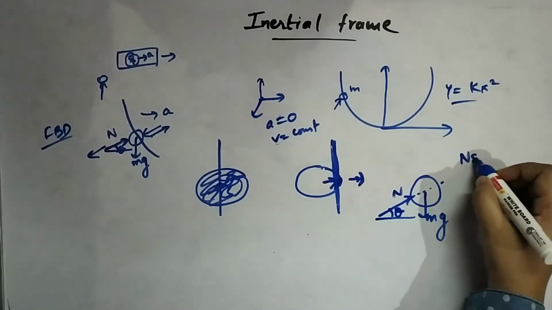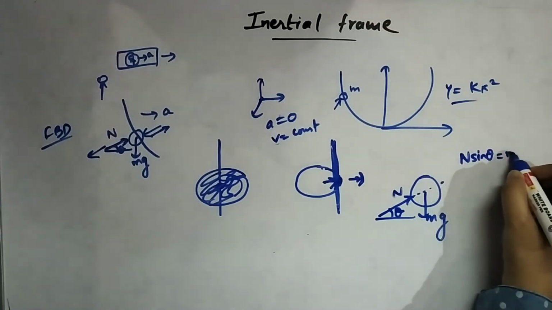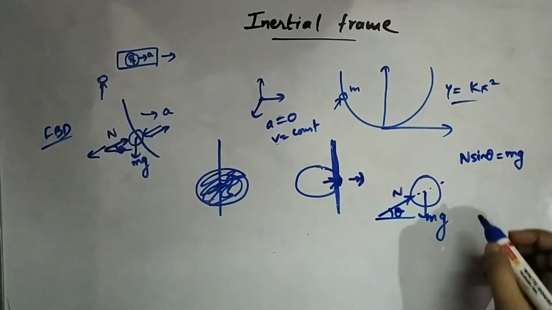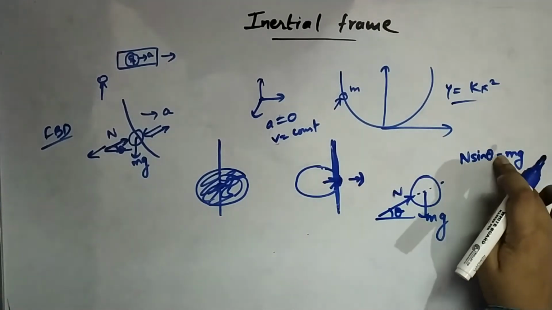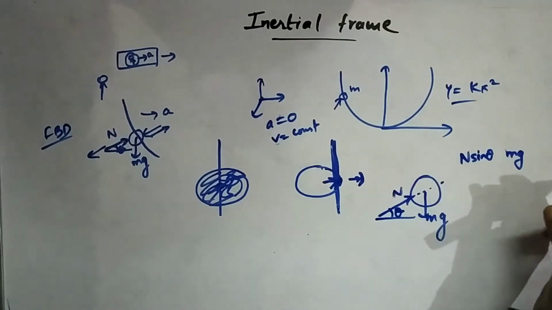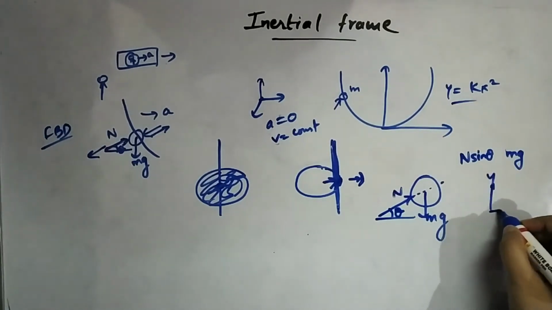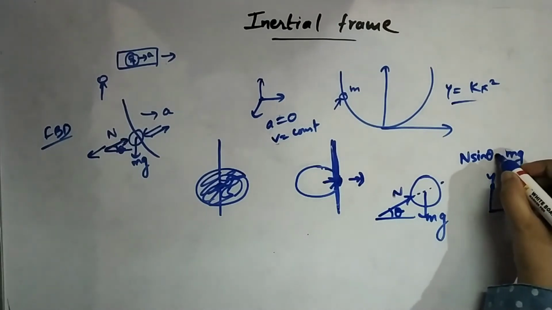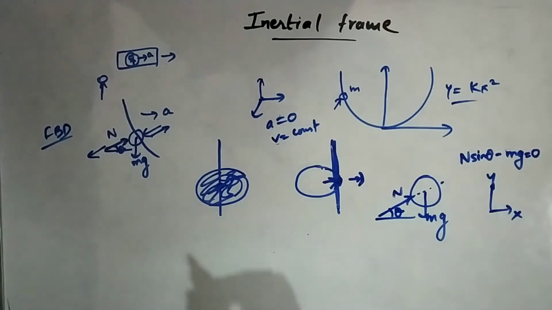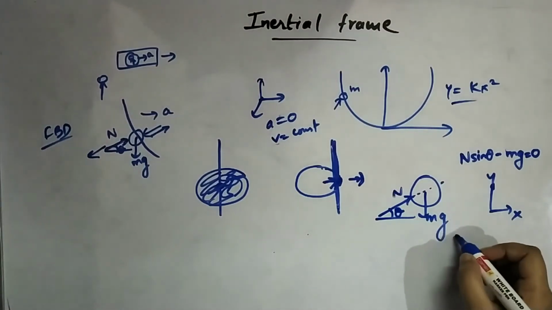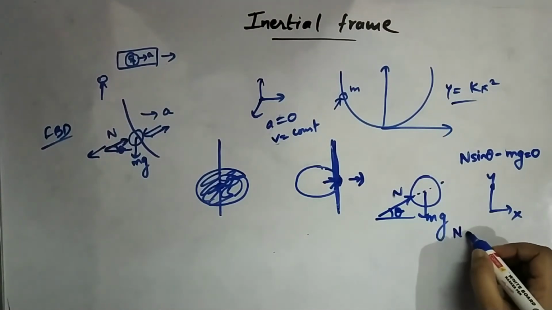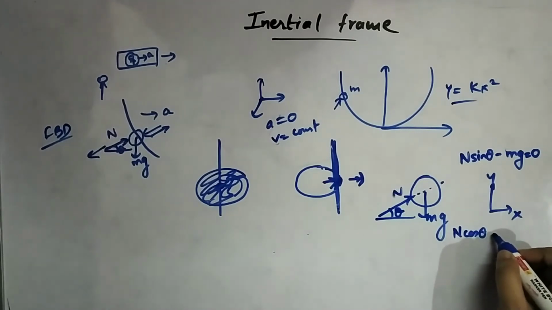Alright, now we'll write the equation of motion, Newton's second law for our condition. In the y direction, n sin theta minus mg equals 0, right? There is no acceleration in the vertical direction, while the motion in the x direction gives us n cos theta.